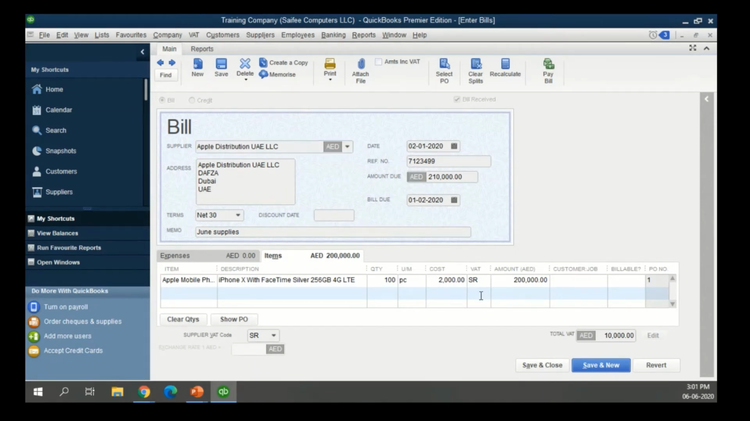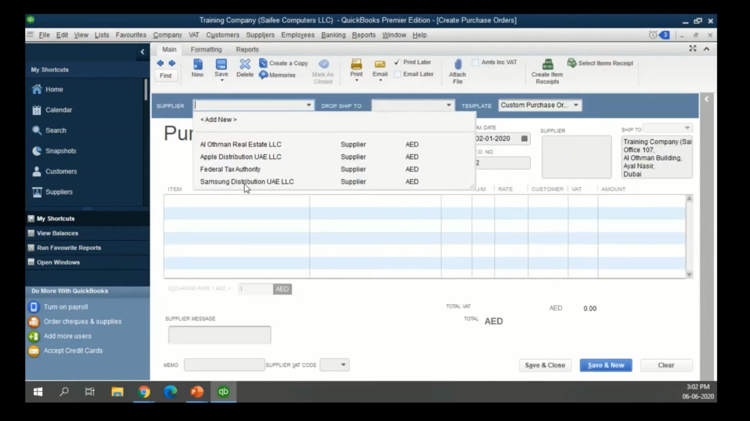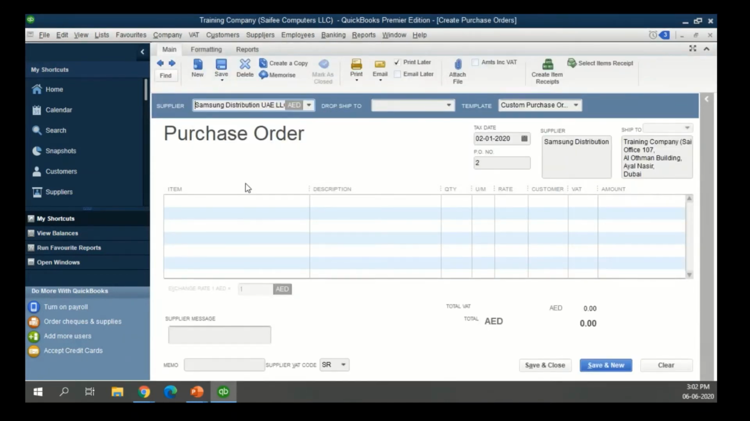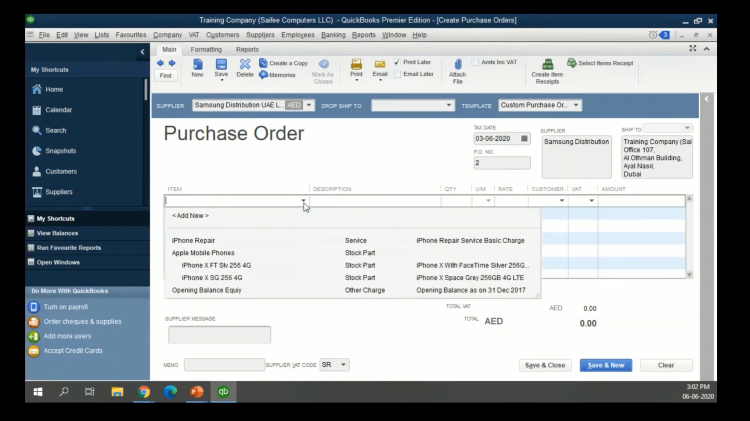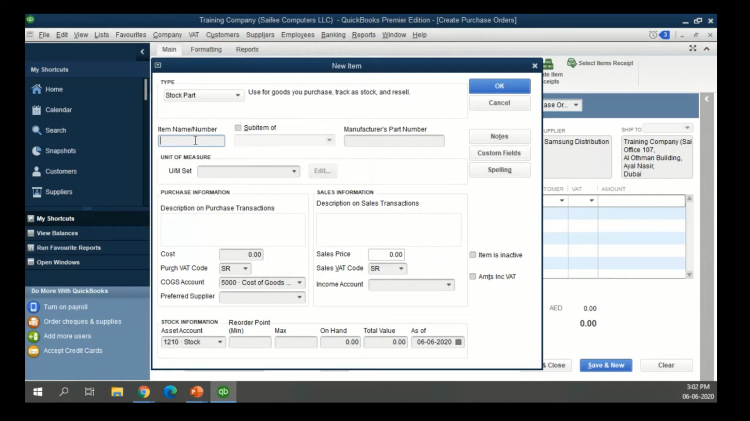Now, I think I'll take an example in this case. I'll take the liberty of creating one quick purchase order for Samsung Distribution UAE LLC. Let's say the company decided to start dealing in the Samsung brand too. Now, just to show you the ease of use, we have not created any mobile phone related to Samsung yet. So I can simply click on the add new option. This is again a shortcut. So instead of going back, deleting the entire document, and doing it again, from the same screen I can jump into creation of a new stock item.